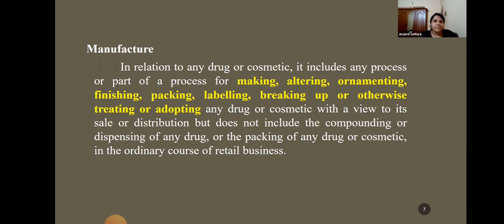But except the retail: if the packing or labeling is done as a part of retail business or retail selling, that won't come under the term manufacture. So all the processes that are done before the medicine has been distributed, up to that the process is known as manufacture, and after that the compounding.